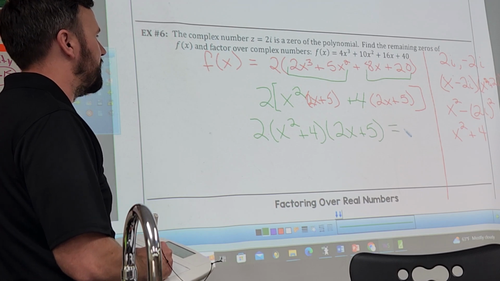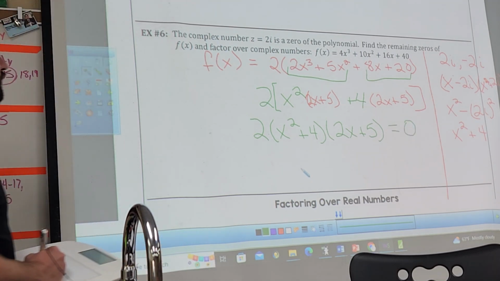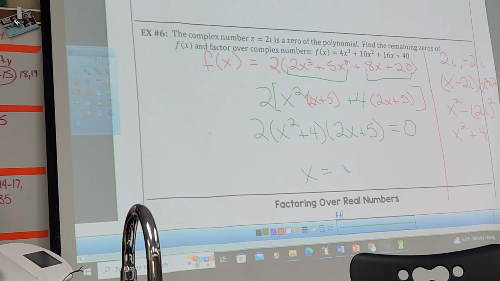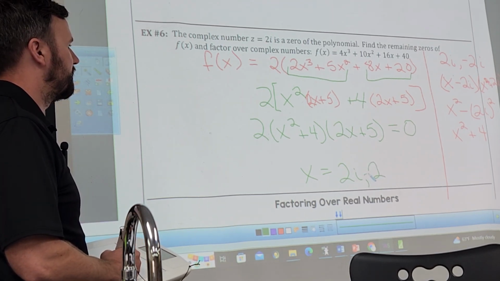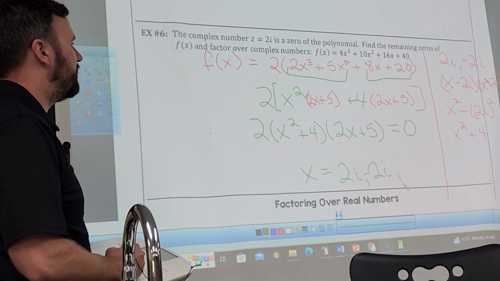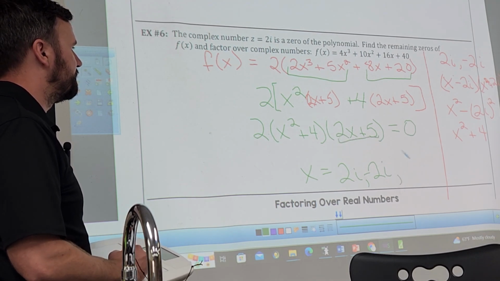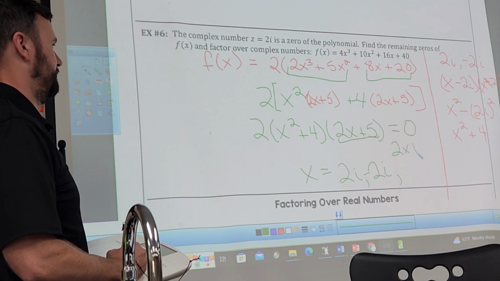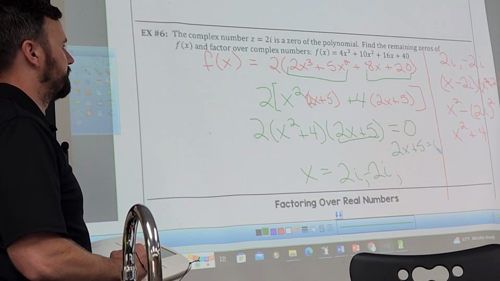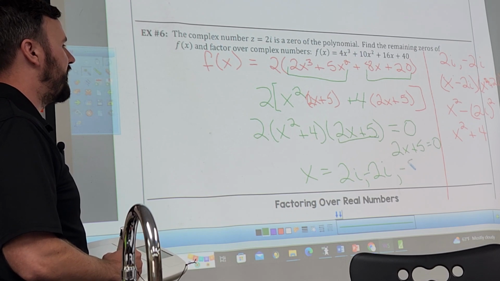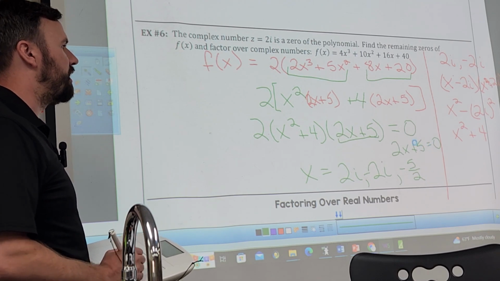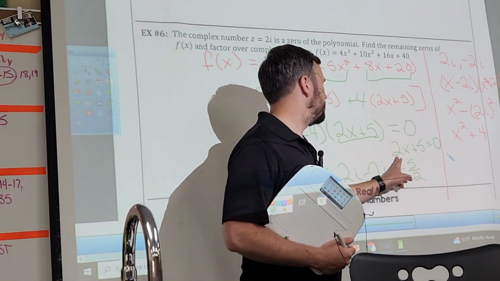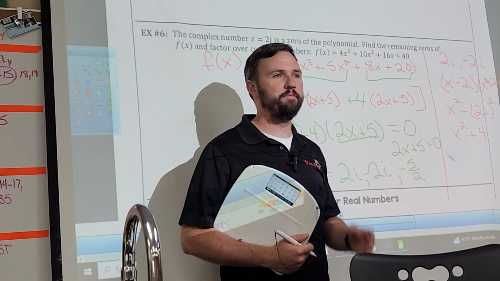And that's going to equal 0 to find them, right? Do I know 2 of my zeros right now? 2i and negative 2i, right? I'm only missing 1 zero, correct? How do I get it? When's 2x plus 5 equals 0? Negative 5 halves or negative 2.5. And you're just solving that problem. Now, if you've done this enough, you just know it's always that fraction with an opposite sign in front, right? But you can always solve it.